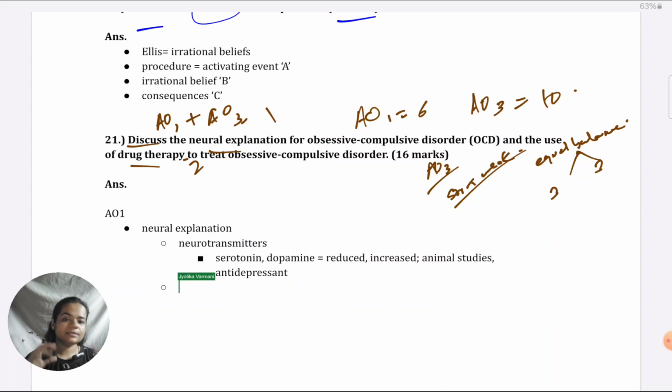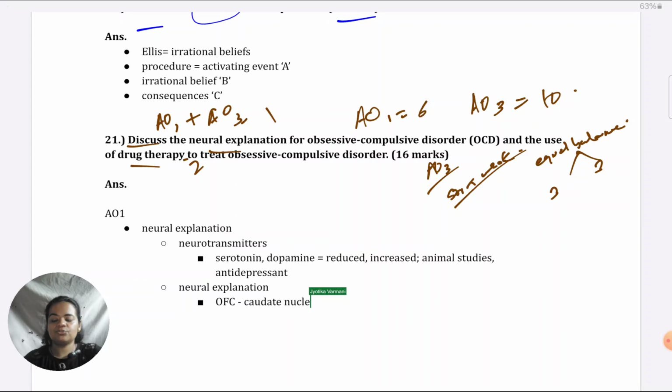The other is neural explanation as such, parts of the brain which play a role in OCD. So definitely if you're writing about this, the OFC is the main explanation, orbitofrontal cortex. Make sure you talk about that. The OFC, which is located in the basal ganglia, which are responsible for movement, seems to be damaged and impaired in the case of OCD patients. Specifically, this area which is called caudate nucleus,